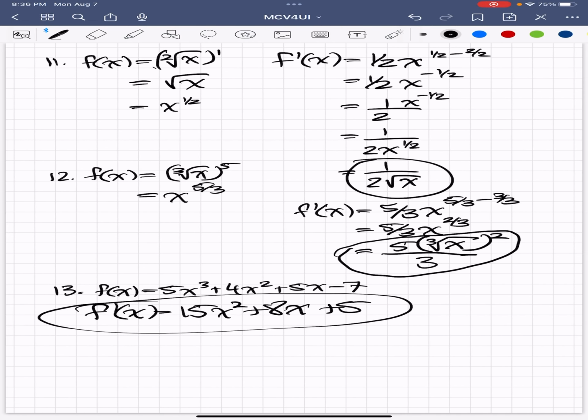Okay, so I brought the 3 down with the 5. I brought 3, multiplied it by 5, I got 15. I did 3 minus 1, which left me with the exponent of 2. I brought 2 down, multiplied it with the 4, I got 8. X, 2 minus 1 is 1. I left that without an exponent there, because to the power of 1, you don't need an exponent. I got 5x, and then I crossed out the x. I don't need the x anymore, and I was left with a constant of plus 5.